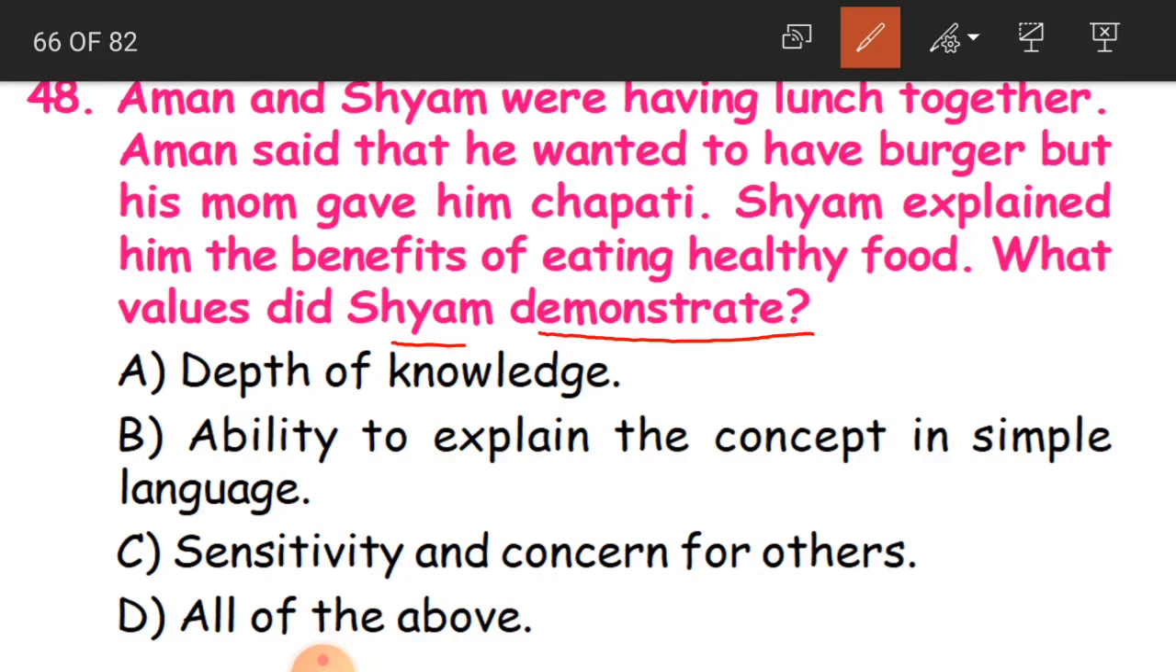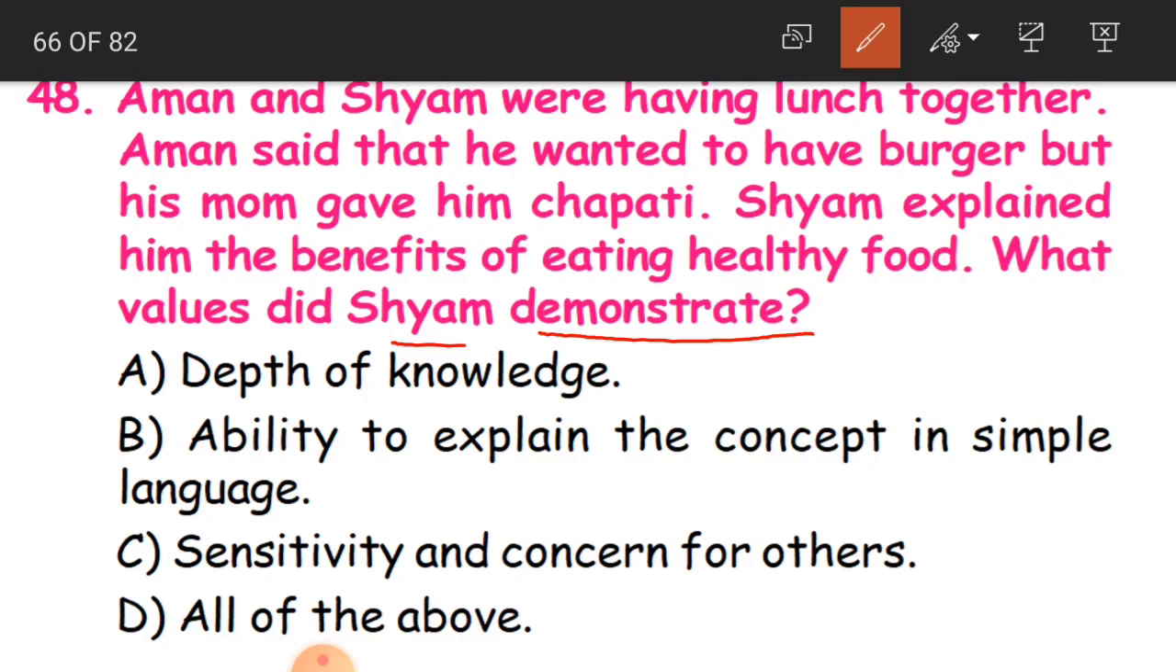See, children, Aman and Shyam are both brothers. So they were having lunch. Aman said he wants to eat a burger, but his mother prepared chapati, and he doesn't want to eat chapati. So what did Shyam do? Shyam explained to Aman why we should eat chapati and not burger. Chapati is made of wheat, it is a healthy food. He explained about eating healthy food.